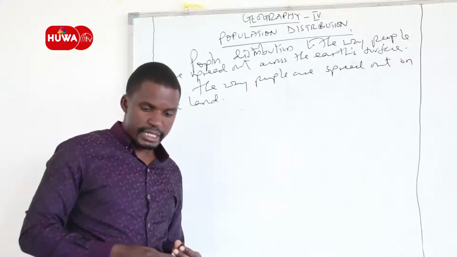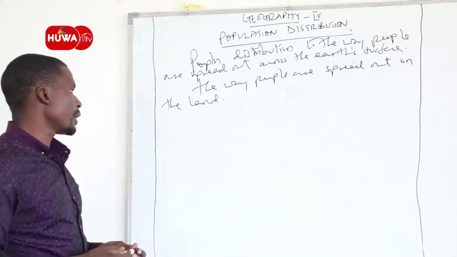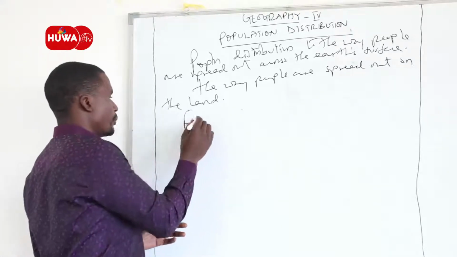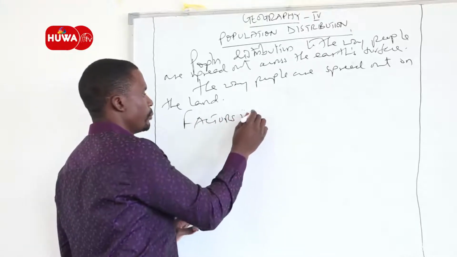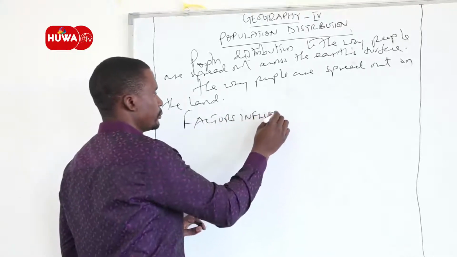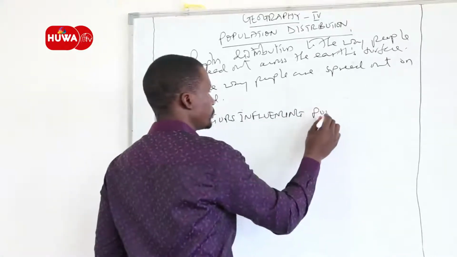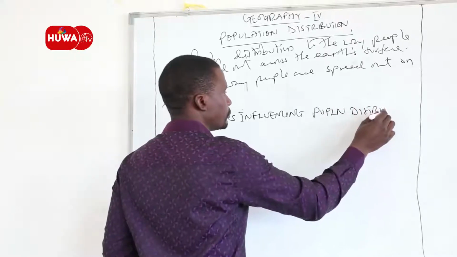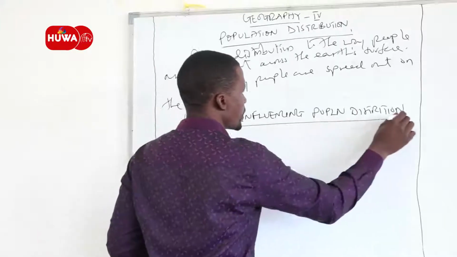We have some factors that describe population distribution as an uneven phenomenon, which we call factors influencing population distribution. What can influence this variation?